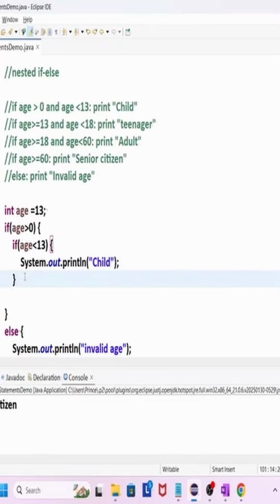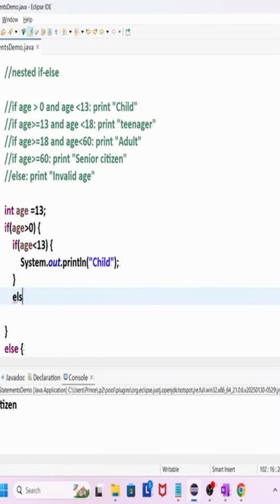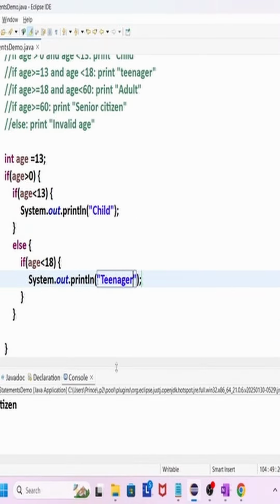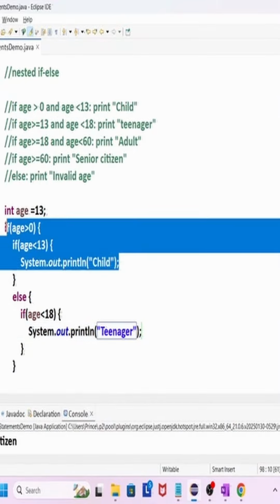Now we have to use else. Under this we have to use if age less than 18, right? We will use System.out.println teenager. How I have written it like this: the condition is satisfied, we have written it like till here.